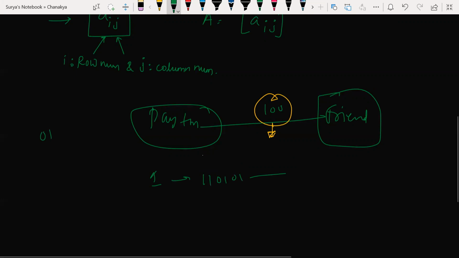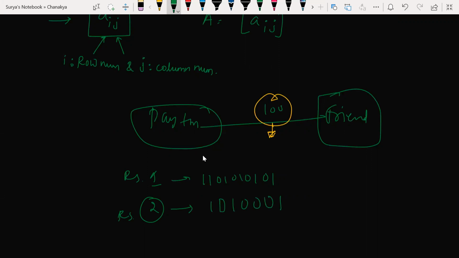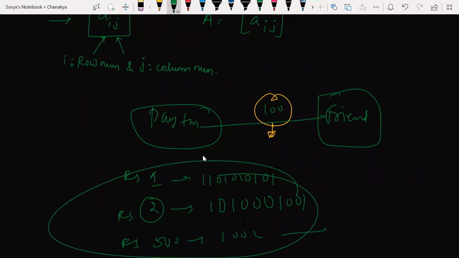You'll be having only 10 numbers, not 102, not other than 0 and 1. All the numbers will have a coding in terms of 0 and 1 only. Clear? 0 and 1 only. So now look at this. If I'm sending 2 rupees, or 1 rupee, there will be a coding for that, like 1011 something like that. I'm telling an example. If I send you 500 rupees, there'll be a code for that. This code will be running behind that.